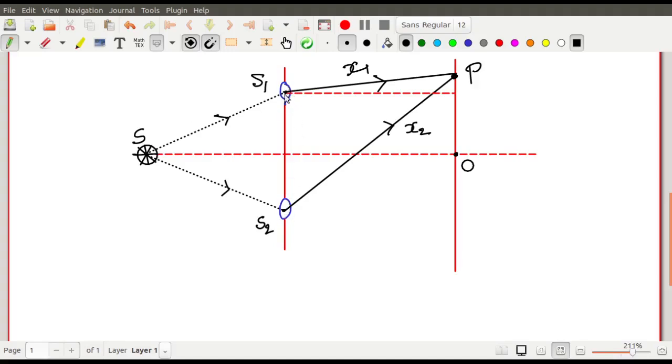Now what is the purpose of these holes? এই holes গুলো কি করবে? So the purpose of these holes is, what will they do? Light from here will come like this, and from here the light will fall here. Now I say that this S1 and S2 are coherent in nature. আমি বলছি S1 আর S2 এরা নাকি কোহারেন্ট হবে.